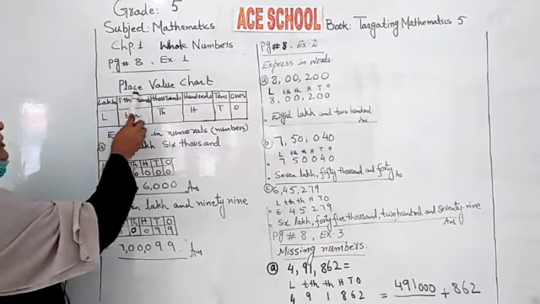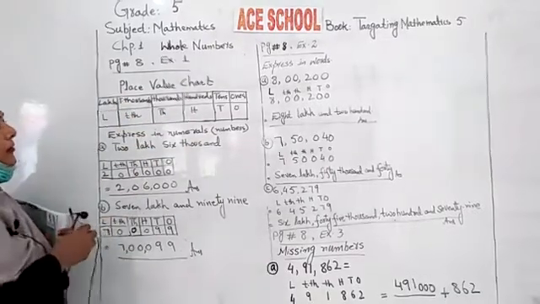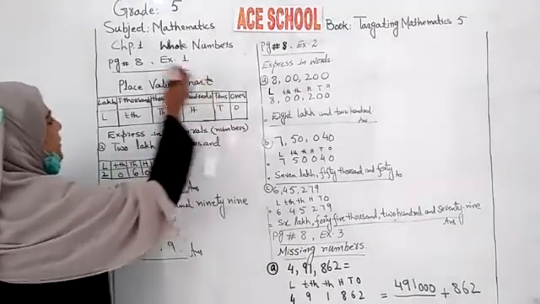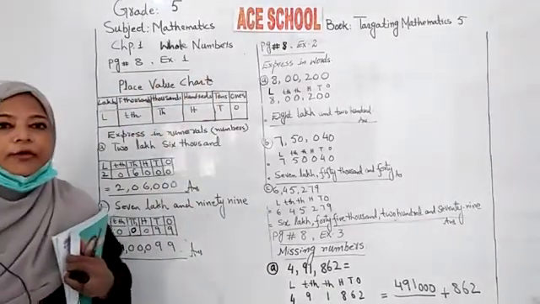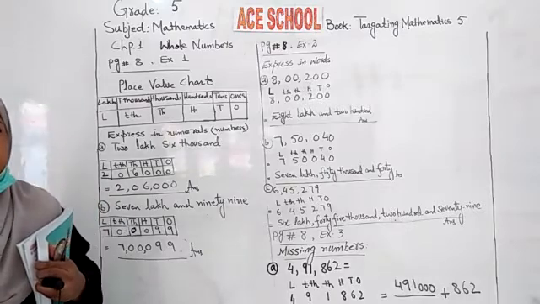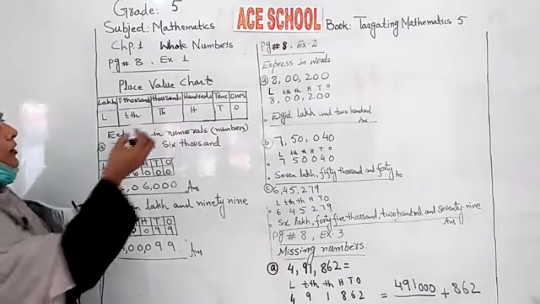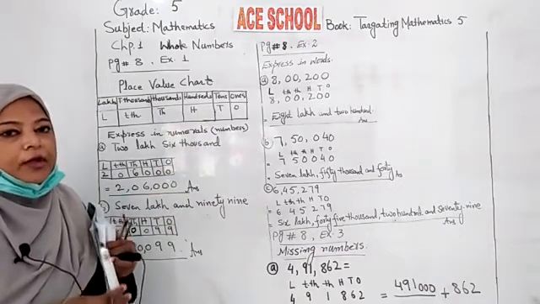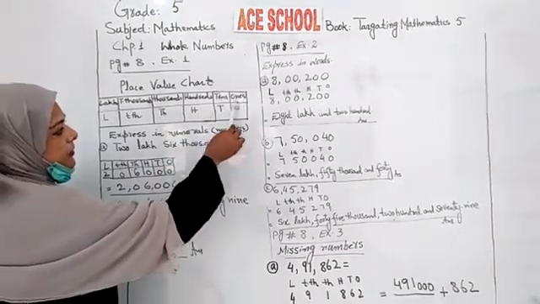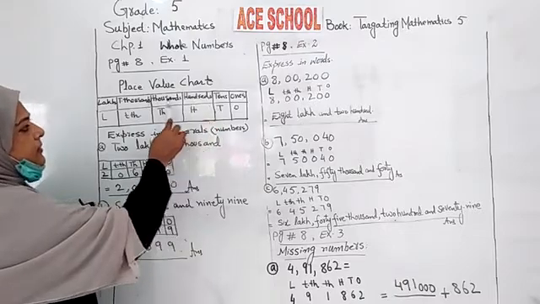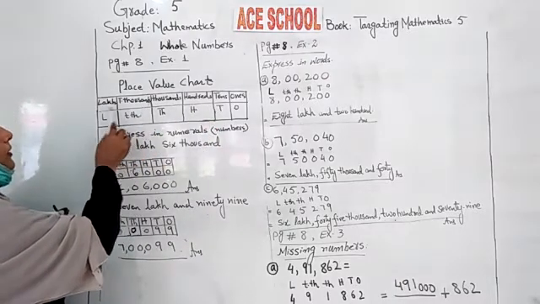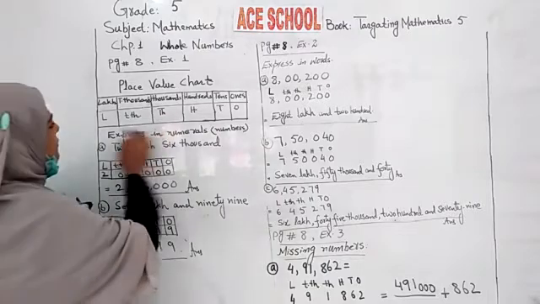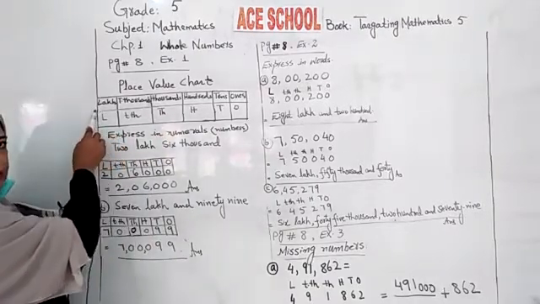Now the topic is place value chart. This is your place value chart. You know very well, you have already studied the place value position in previous grades like 2, 3 and 4. Place value always starts from ones, tens, hundreds, thousand, 10,000, lakh, 10 lakh, crore and so on. Now you have to study up to lakhs.